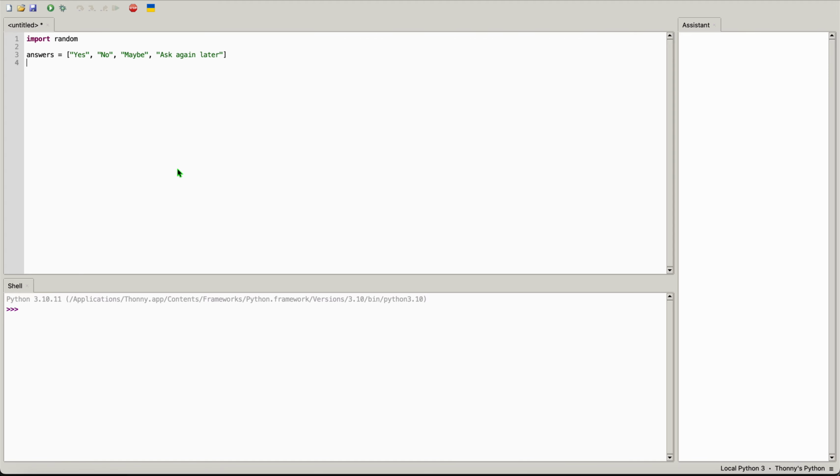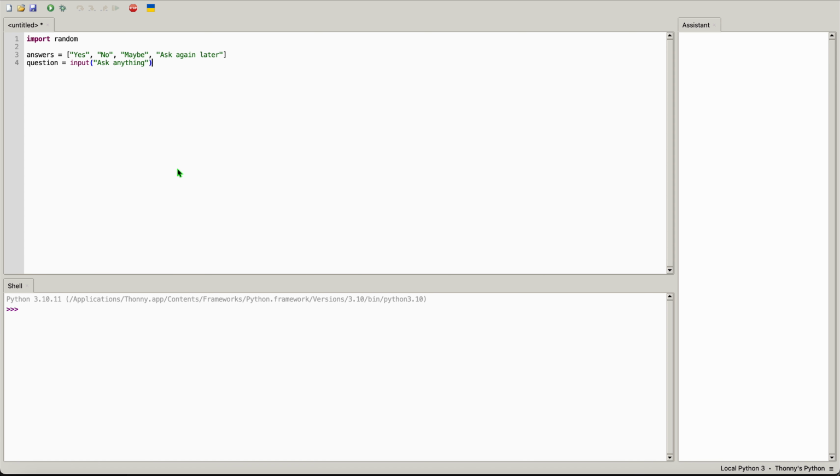Next thing we have to write is the input, so question. Write question equals input, ask anything. Let's close it up.